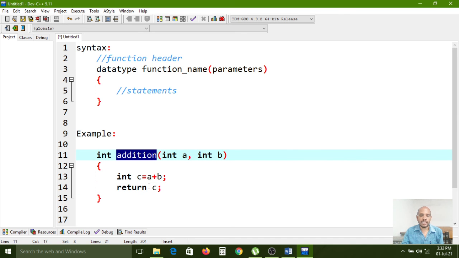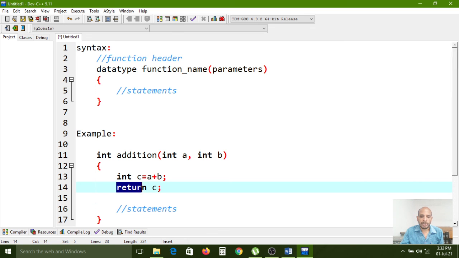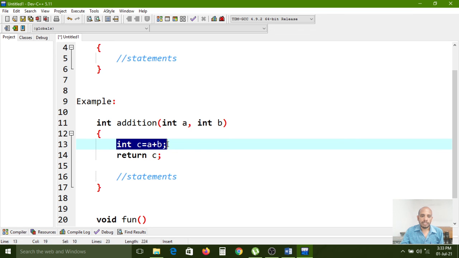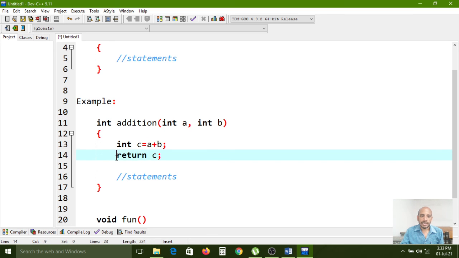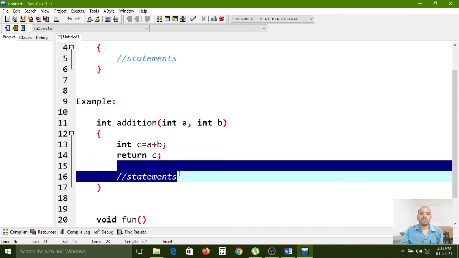After that, whatever C value it has, that C value will be returned to the calling place. If you have other statements after this return statement, then when the compiler identifies the return statement at execution time, it will be executed up to this statement only. After that, the return statement will terminate the addition function, and whatever statements we have after the return statement will not be executed at runtime.